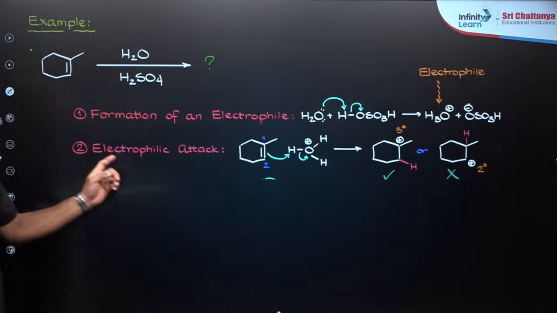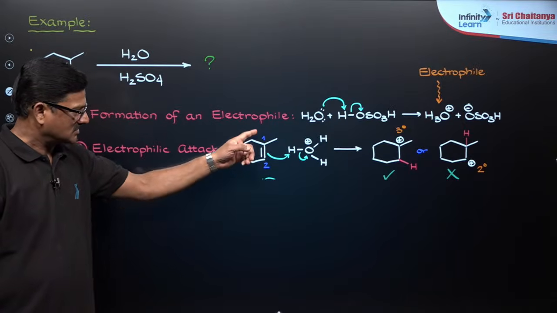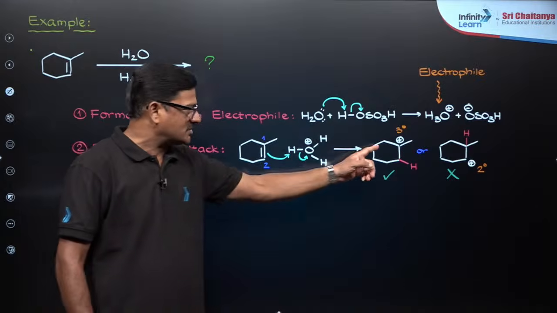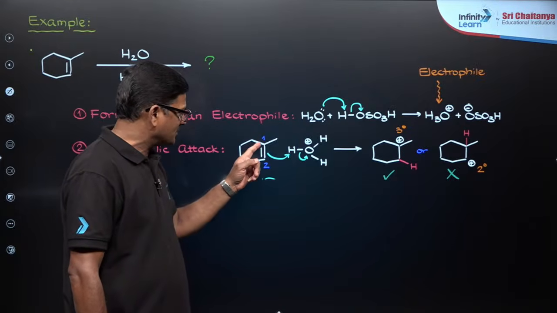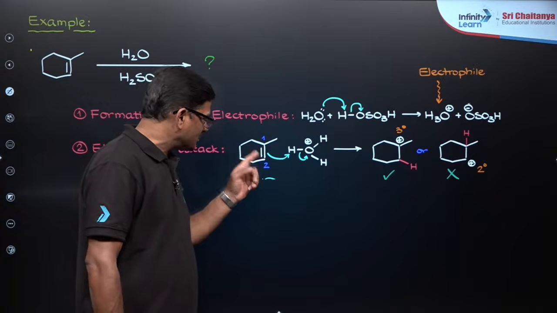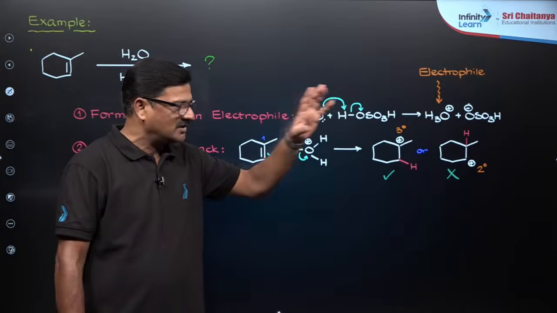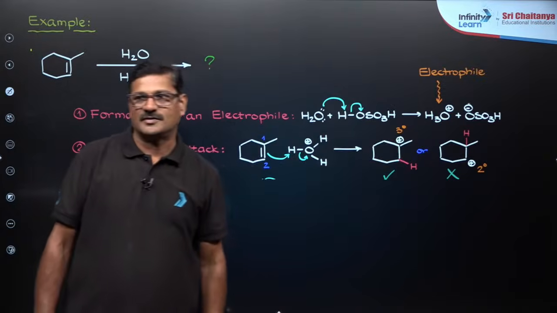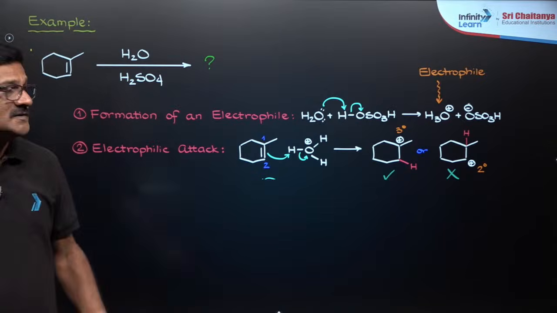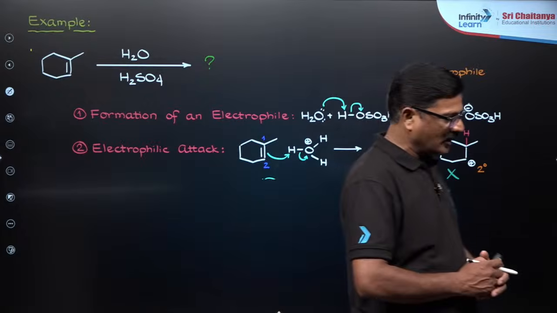When this electrophile attacks, a carbocation can be formed at this position or at this position. If at one number position, you are going to get a tertiary carbocation; if at two number position, you are going to get a secondary carbocation. Tertiary carbocation is more stable as compared to the secondary carbocation.